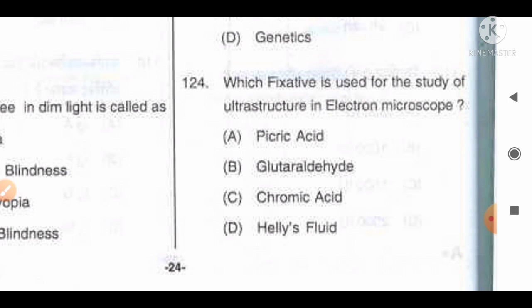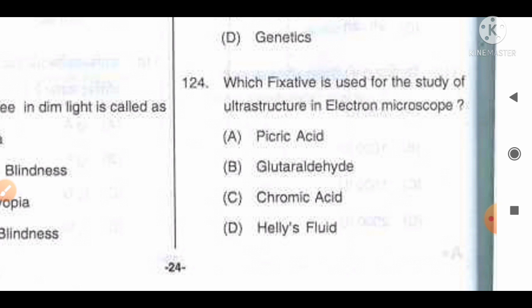Move to the next question, number 124. Which fixative is used for the study of ultrastructure in the electron microscope? And the options are A, picric acid; B, glutaraldehyde; C, chromic acid; D, Halley's fluid.